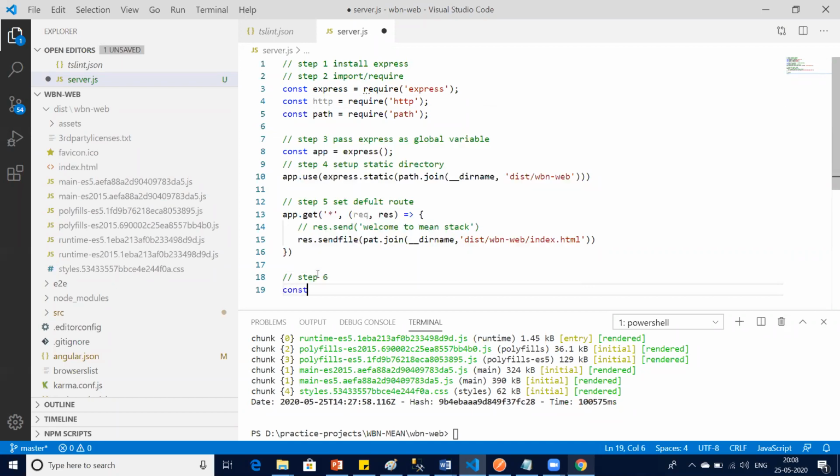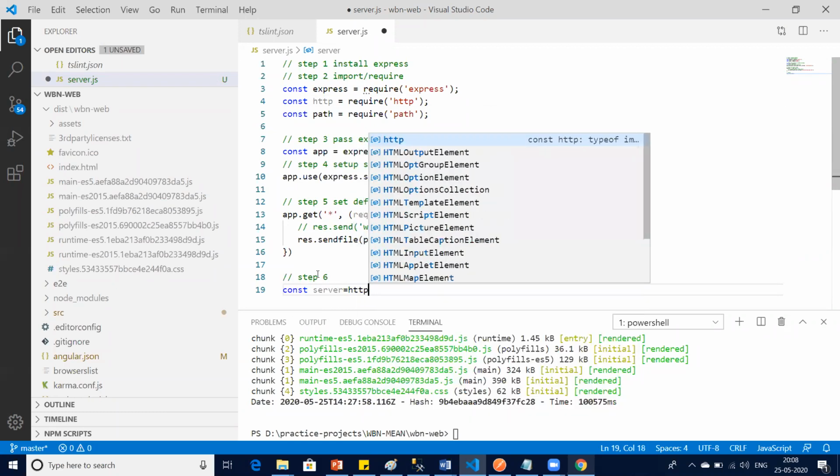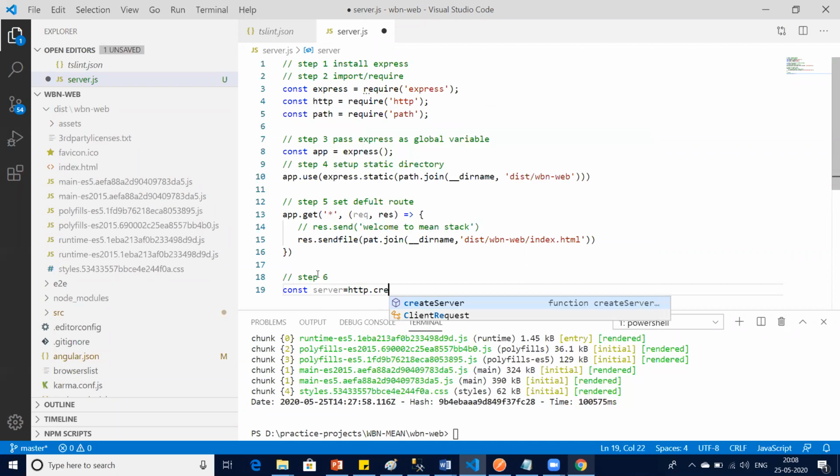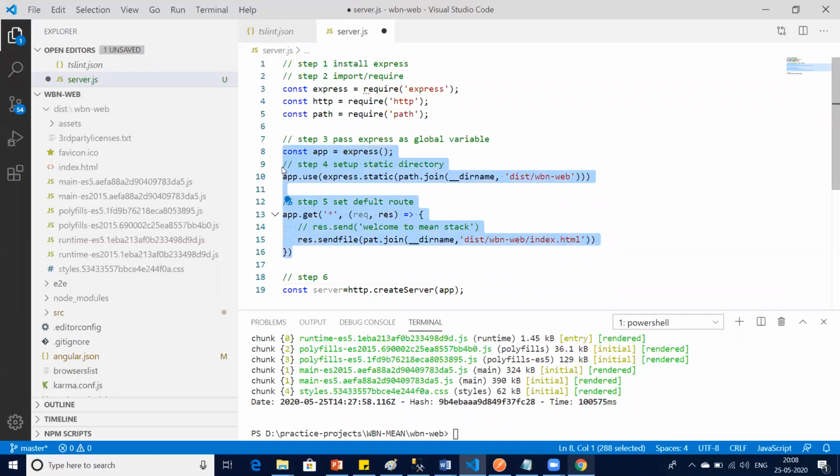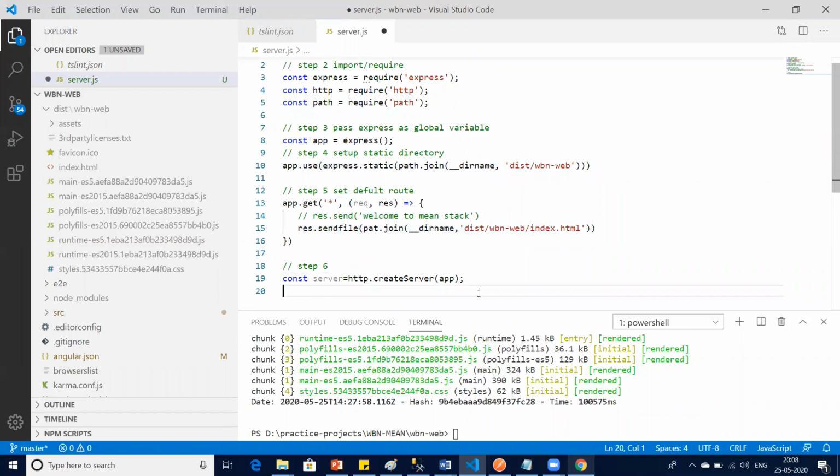So I say again const server equals http.createServer. Very simple coding, right? In that createServer, I will pass my app. Why? Because app holds everything. So when I create the server, I pass my app variable here, because app contains all the configuration, your file referencing, everything your app is having, your express module, correct, team?